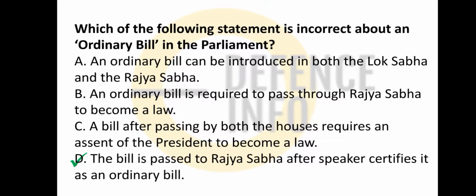Okay, see, an ordinary bill is passed through Rajya Sabha to become a law. It has to be passed from the Rajya Sabha as well as Lok Sabha, and it is mandatory to pass in the Rajya Sabha. But for ordinary bills from the Rajya Sabha, after the Speaker certified it, it becomes a money bill. It is not so. The Speaker has to decide whether the bill is a money bill or not. He has the only power on that.